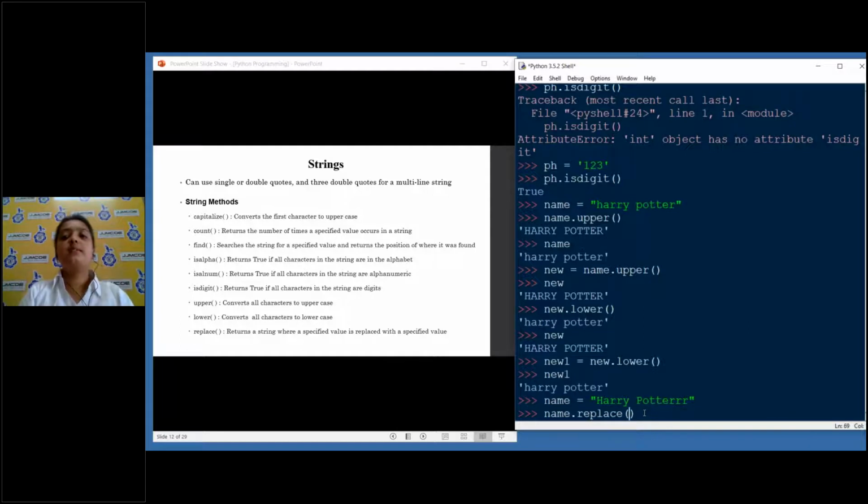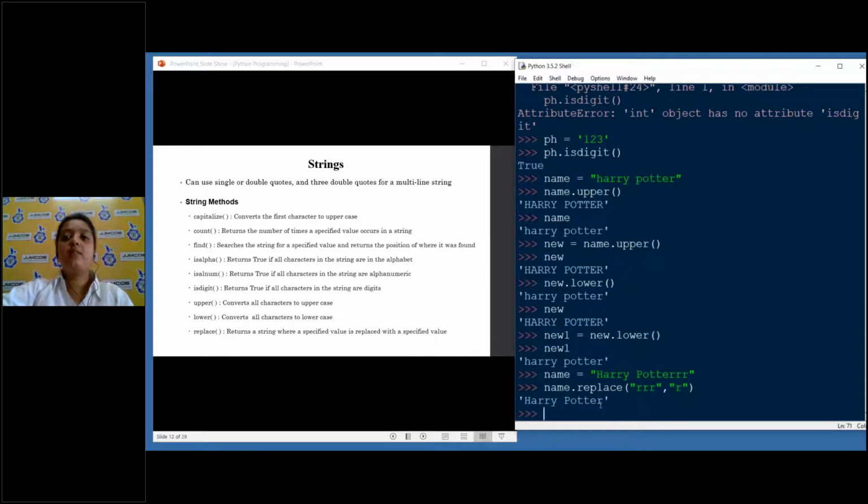What is the meaning of replace? Old to new. The old part is the part that we don't need, the triple R, which is the part of the string that is wrong. And then we'll pass a single R. Now you see we got Harry Potter with only a single R.